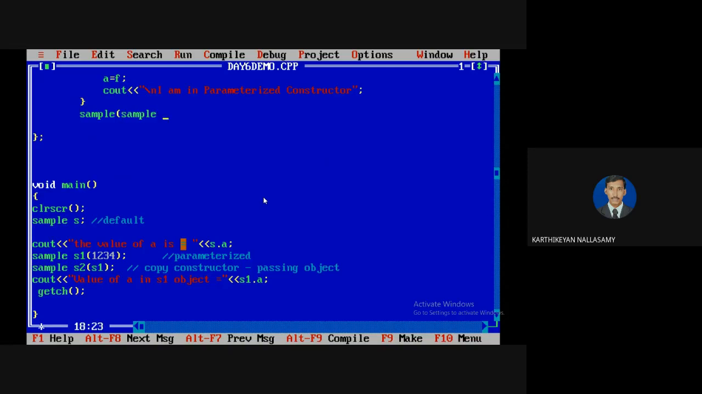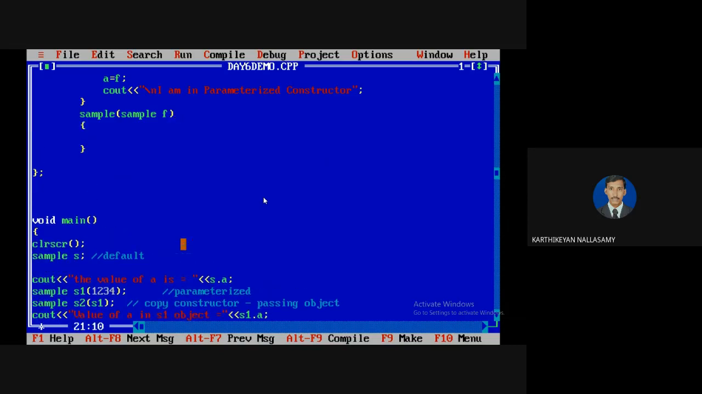So sample, then it must be an object name. But actually we are going to reference that object first, so we need to put an ampersand here. But in Java and C# and all, no need to put an ampersand. But here we need to define an ampersand. So we want to copy from f.a because it is a reference. I want to copy from the object f, means object f2, my current object.